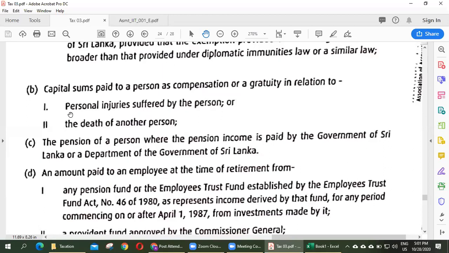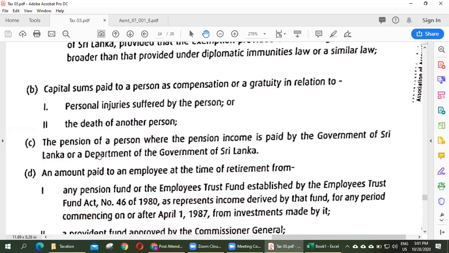At that time, for that compensation, no need to pay tax. That's not income for tax purposes. Or the death of another person, right? So in case of an accident or whatsoever, a person faces death, and compensation is provided by a third party. That amount is also not considered as income for tax purposes, exempt income.